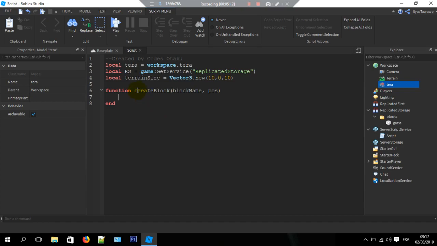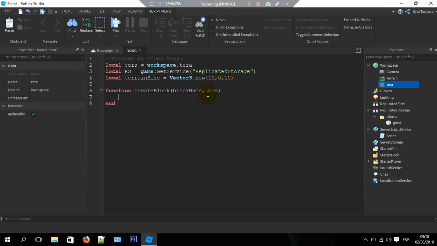So anyway, this create block function is going to create a block from the name it's given at the right position. But here, it's going to check if there is any block on its way, any block at that specific position. For that, we're going to name our block in a formatted way, like its position.